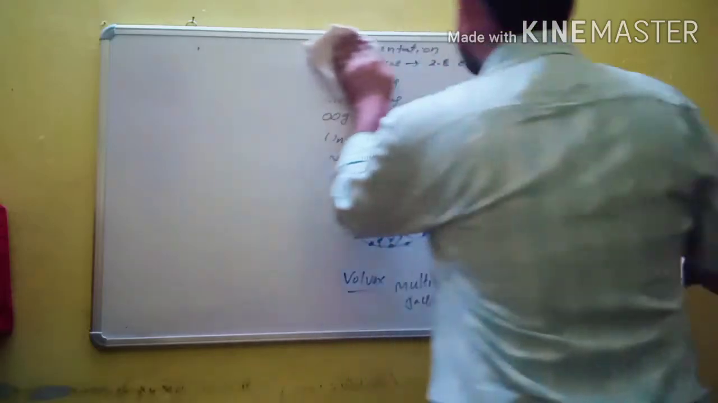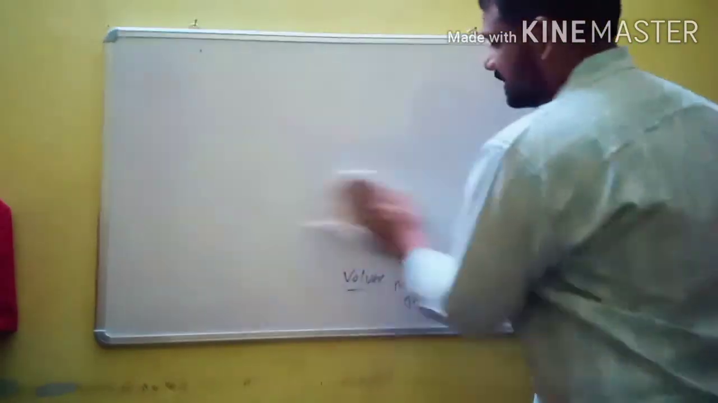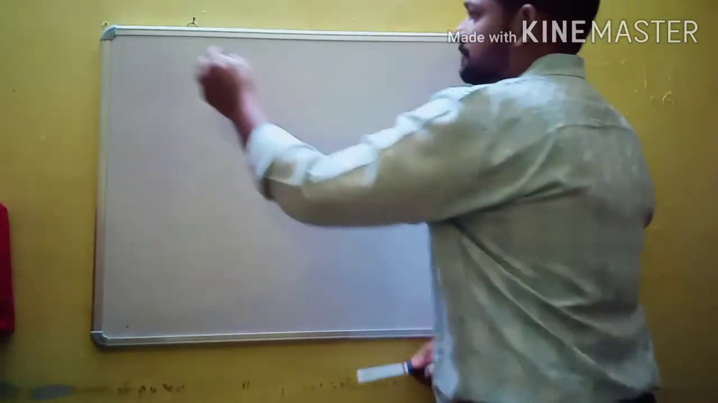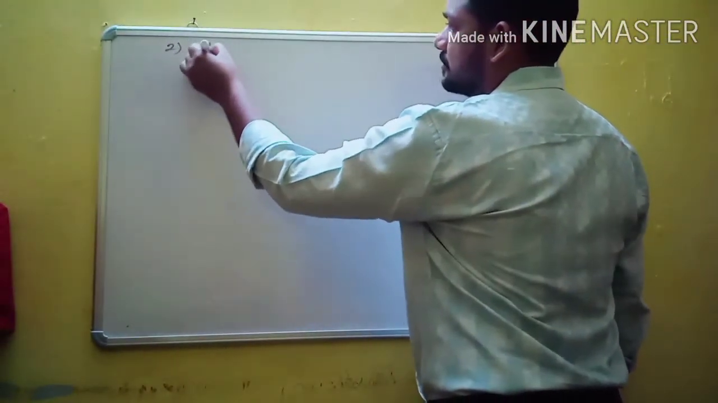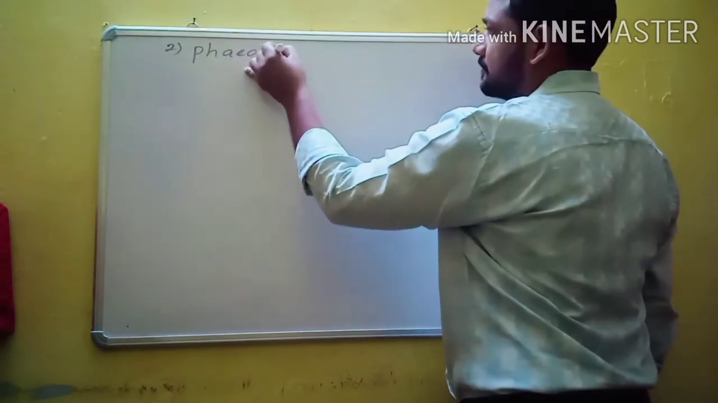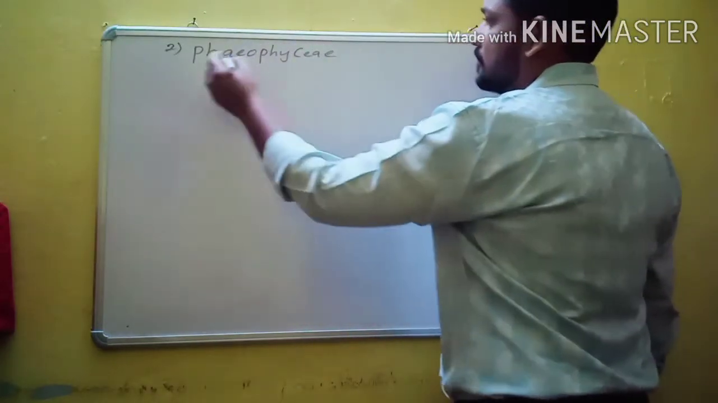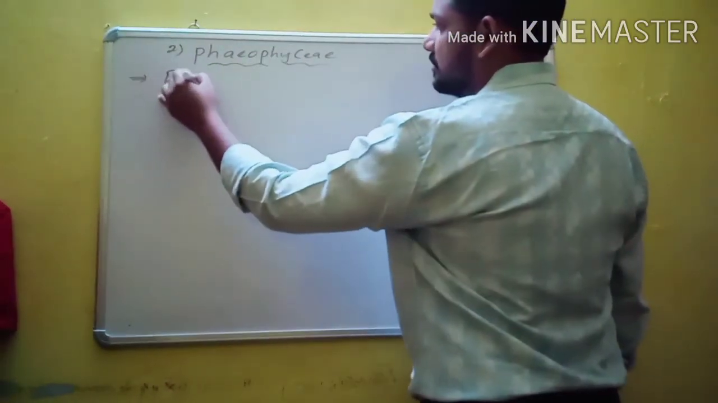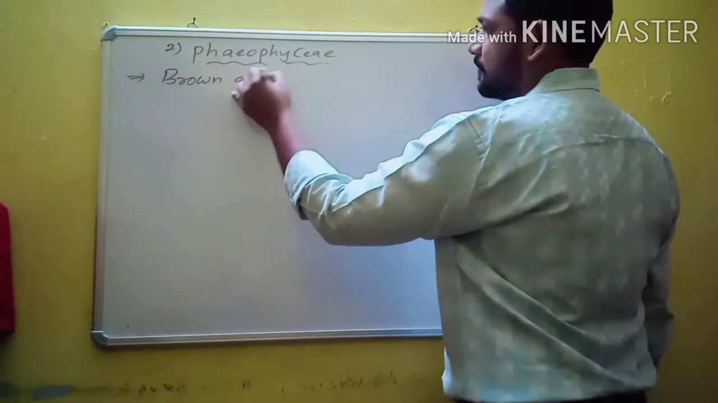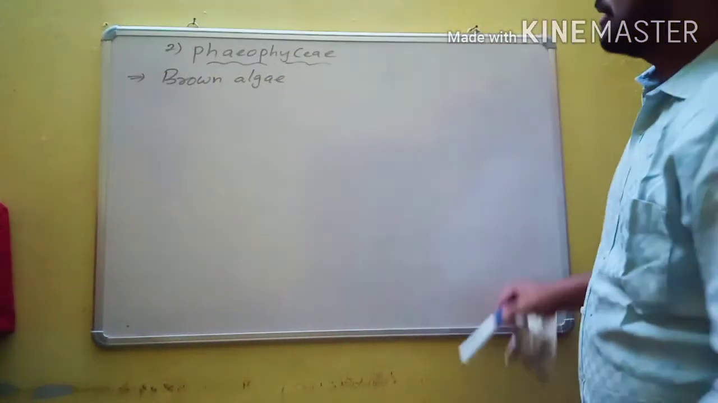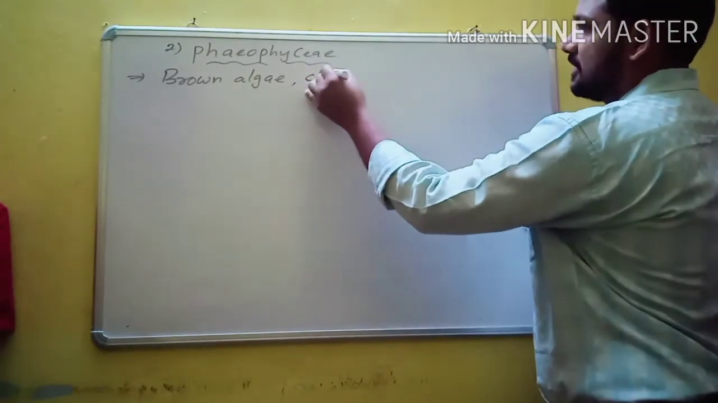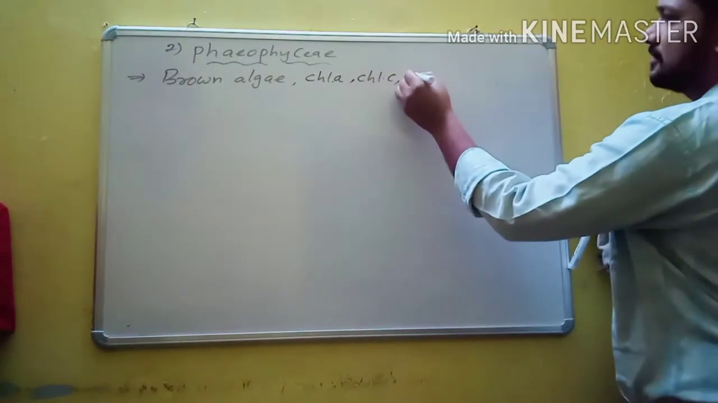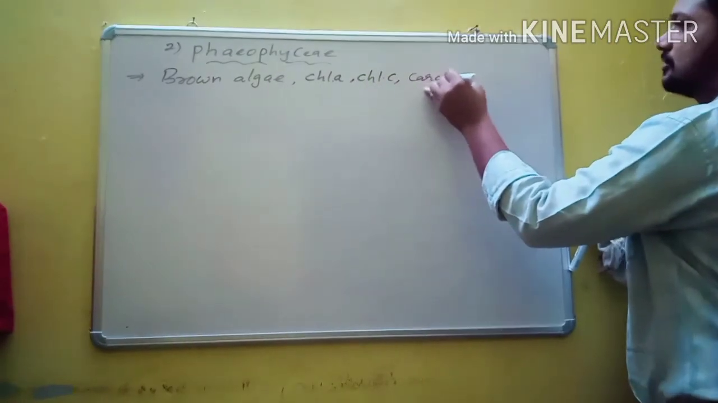Let us discuss some general characters of the second class, which is Phaeophyceae. Generally, the members of Phaeophyceae are known as brown algae. Commonly, they are called brown algae. And the photosynthetic pigments are chlorophyll A, chlorophyll C, carotenoids, and xanthophylls.